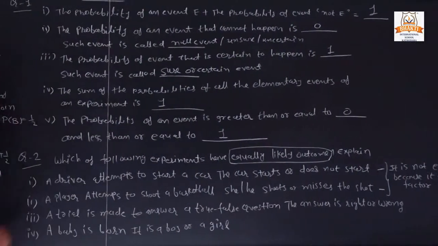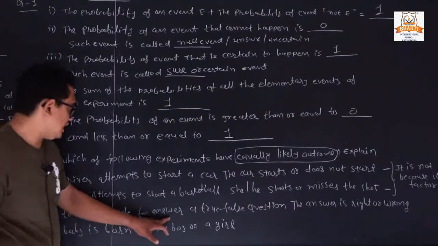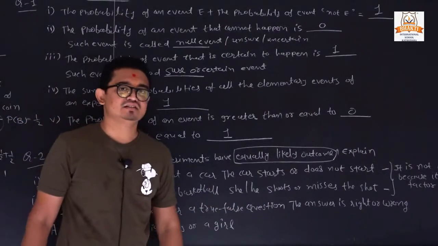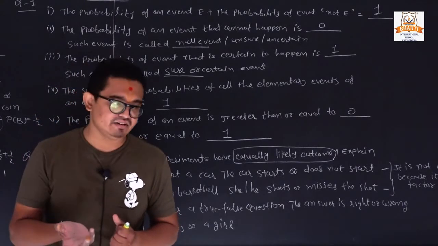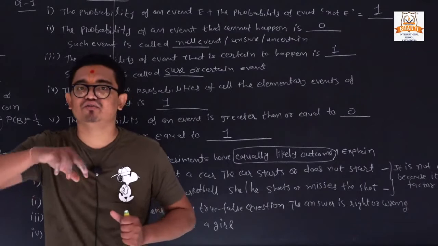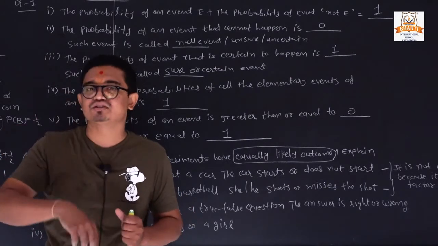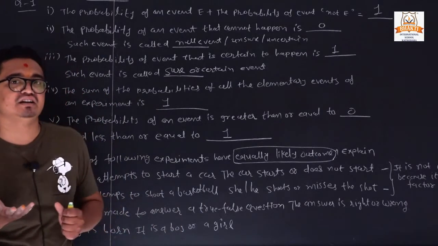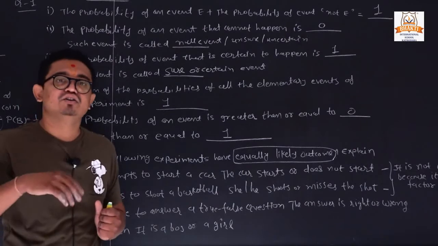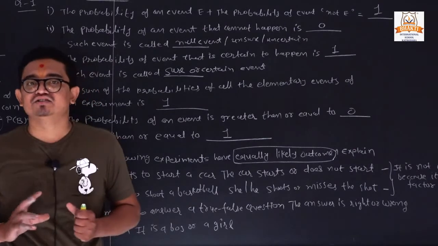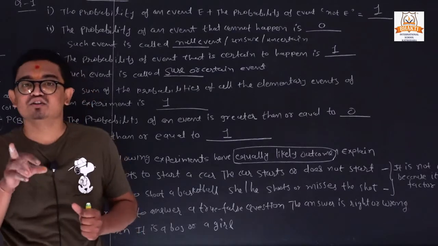Now third and fourth: a trial is made to answer a true-false question. Suppose we have a game in which you give the answer either true or false. So we have 2 possibilities, so it is an equally likely event. Suppose I ask you one question and you say yes, it is correct, or you say it is not correct. So we have 2 equally likely events, either true or false.